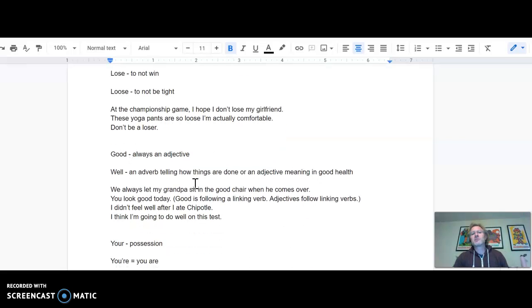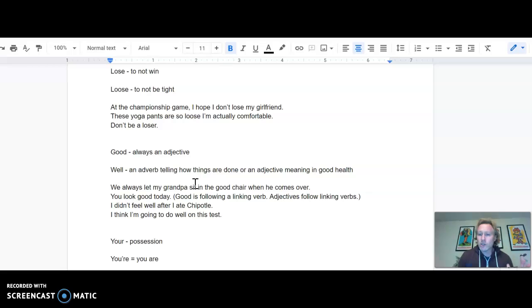The next one up is good versus well. The word good is always going to be an adjective. Always going to be. We always let my grandpa sit in the good chair when he comes over. Good's describing the chair. That's what adjectives do. They describe nouns. Here, we've got good following a linking verb, the linking verb being look, and adjectives follow linking verbs. You look good today. So again, good, an adjective describing you.